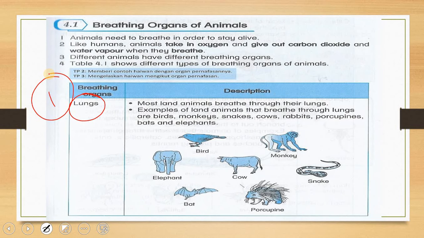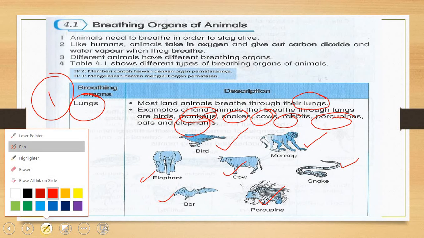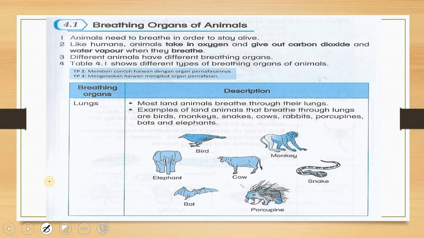For example, birds, monkeys, snakes, cows, rabbits, porcupines, bats, and elephants. These are the animals that breathe through their lungs.